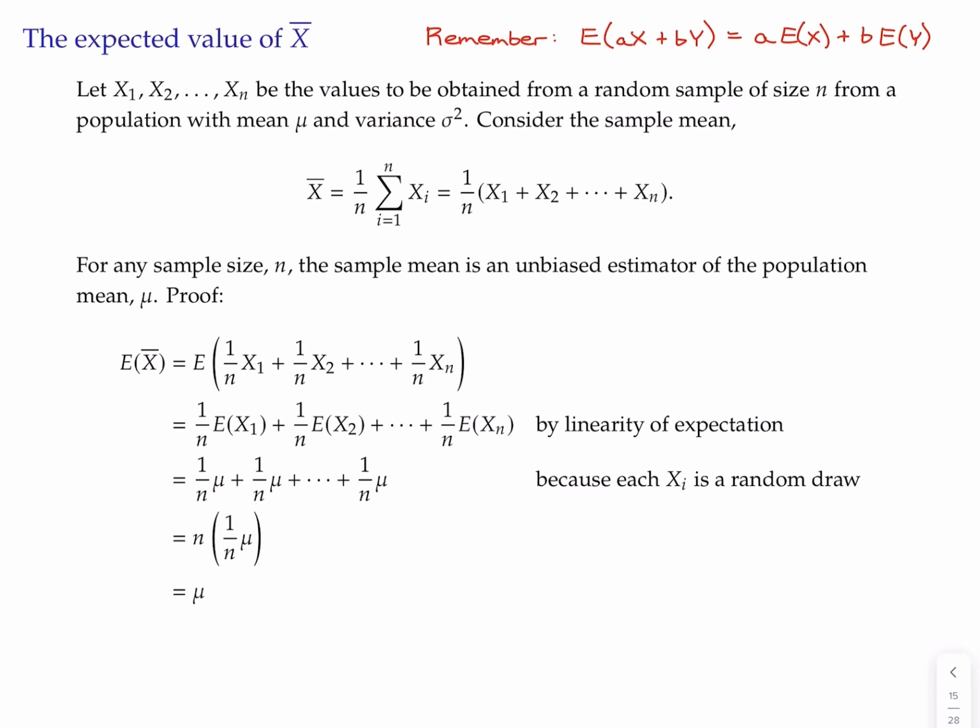So we distribute this expectation across the sum, and we also pull out the constants 1 over n in front of each of those expectations. This is done by linearity of expectation. There's nothing else we need to assume in order to make this happen. That's just a property of the expectation operator.